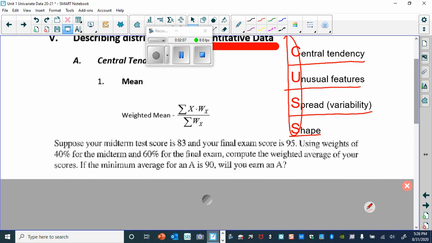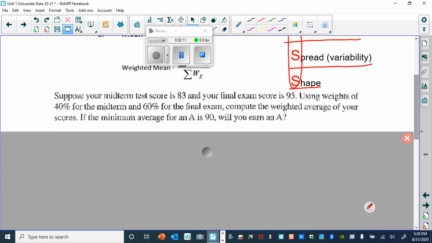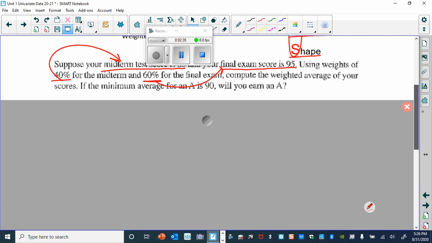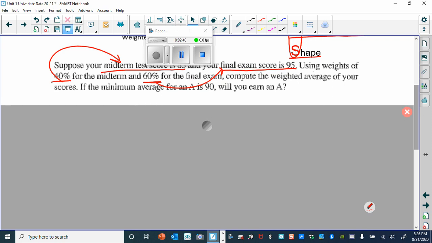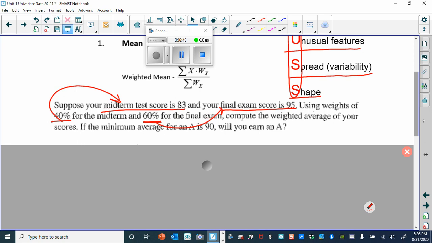If on a midterm, my score is an 83, and my final exam is a 95, if the midterm was 40%, and the final is 60%, I'm interested in if my grade is going to be an A, if I have to get 90% for an A. And so in order to calculate this average, one of our measures of center, having the weight, I would use the 83, right? 83 times the weight.